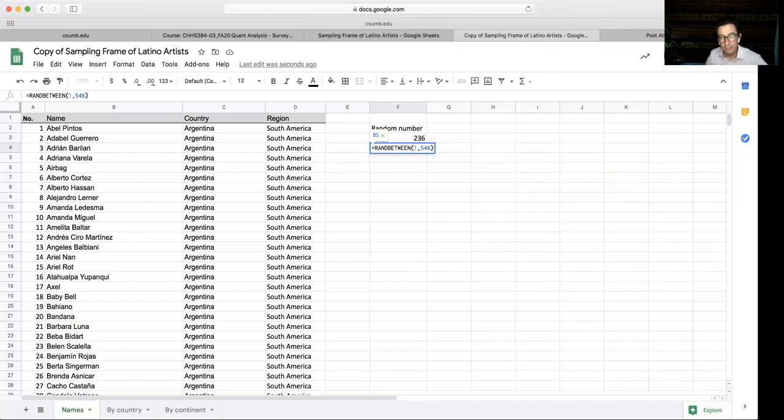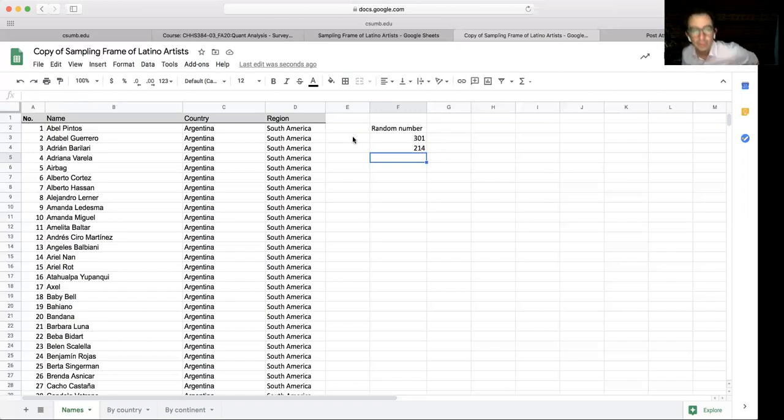Now, when I hit enter, it's going to give me a random number. But because this new number will appear here and the spreadsheet has changed, the random number that I generated before is going to generate again. So it's going to change. If I do that, see, now that's changed to 301 and that's changed to 214. It doesn't matter, they're still random.